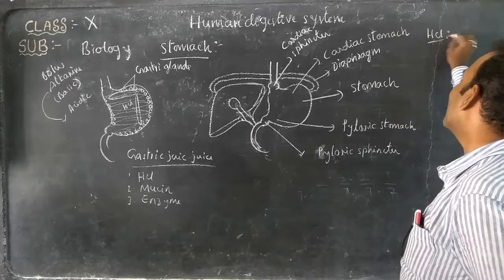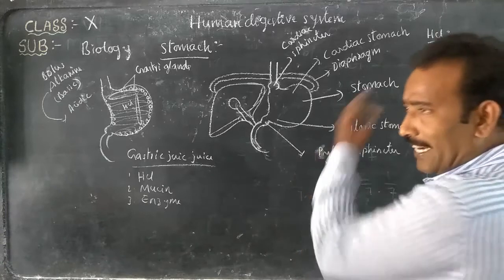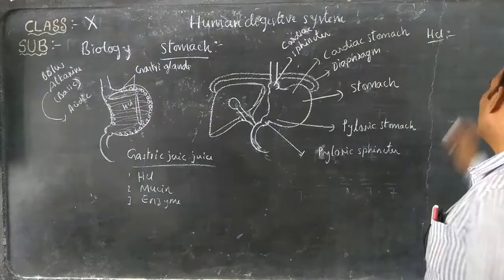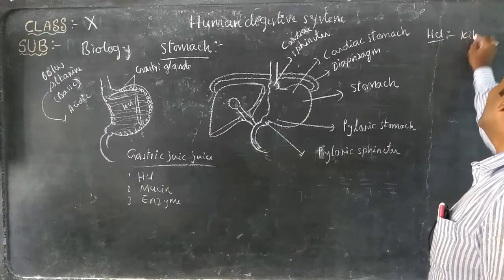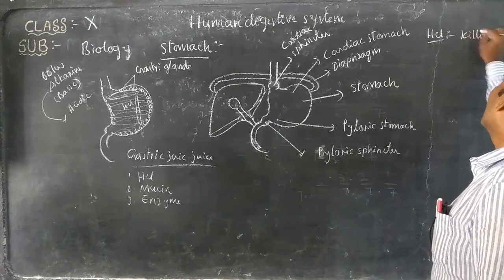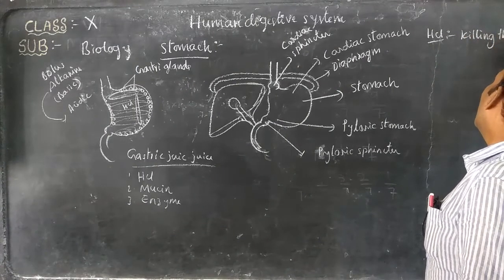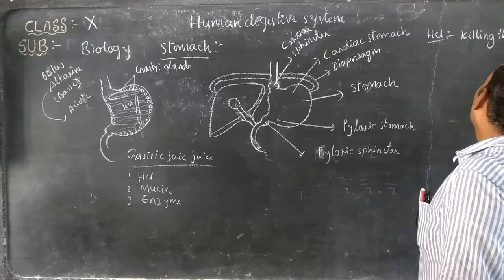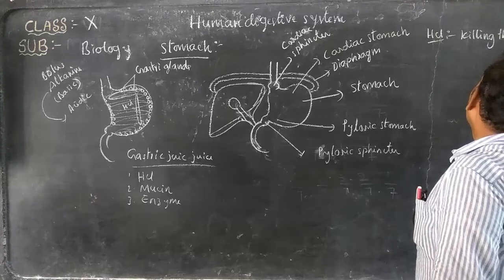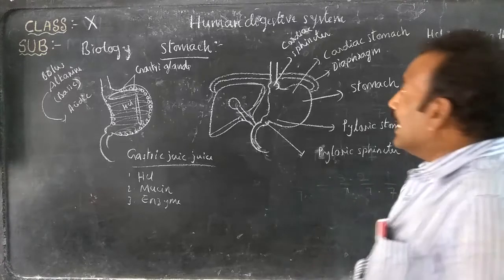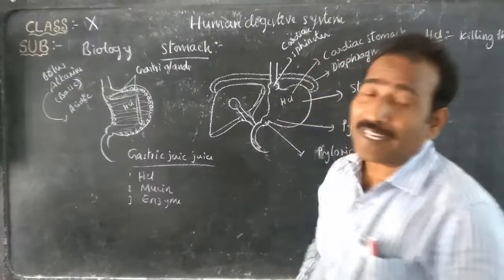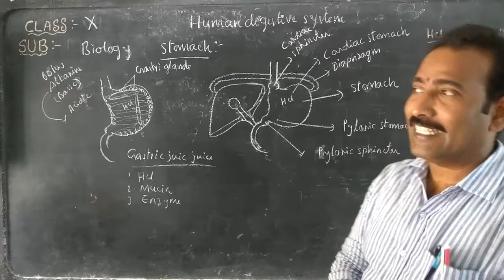What is this hydrochloric acid? The first function of hydrochloric acid is killing the bacteria, because the hydrochloric acid produced in the stomach is a concentrated acid.